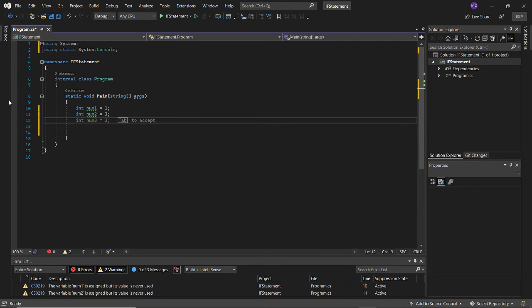Okay, so now IntelliSense believes that I want a num3, but in this case I do not want an integer, nor do I want to name my next variable num3 and say it equals 3. So IntelliSense is filling me out on what I want to do, but not always will IntelliSense guess correctly, because I do not want to create another integer, and I do not want to name the next variable num3 and give it a value of 3. Instead, I want to create a string now. Oh, I do want a num3. There I go. Yes, I do want a num3.